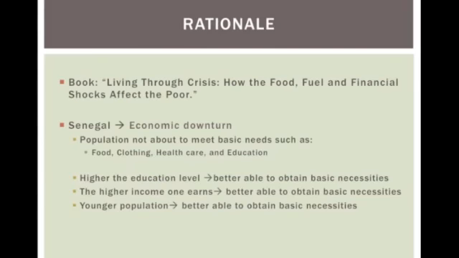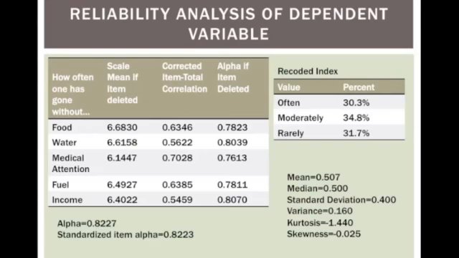The rationale behind our research is based off of the findings from Heltberg's book, from which we concluded that the higher the education level, the higher the income earned, and the younger the population, the better able one is to obtain basic necessities, although everyone is affected by the poor economy.